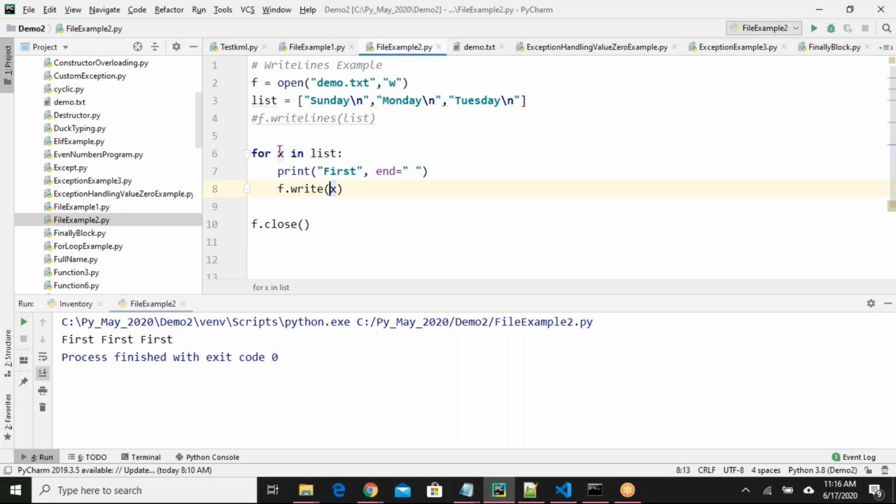So this will loop through all the elements one by one, and one by one all the elements will be added to demo.txt, right? For each item, I want some modification, some suffix or some prefix. How to do that? If I tell you the answer, you will feel it is a very silly answer.